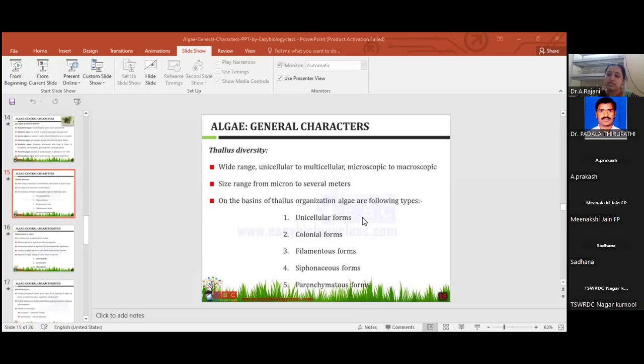And another one is the aggregations. Aggregations meaning just like palmelloid stage, dendroid stage. The cells remain embedded in a mucilaginous sheath substance, that is called the mucilaginous colony. These are the best examples.